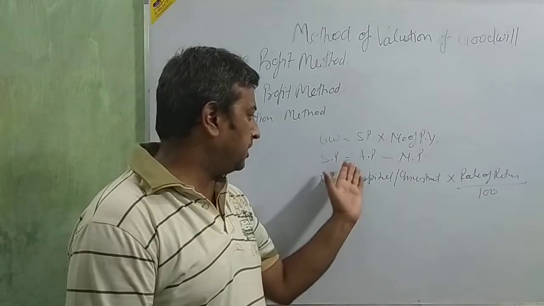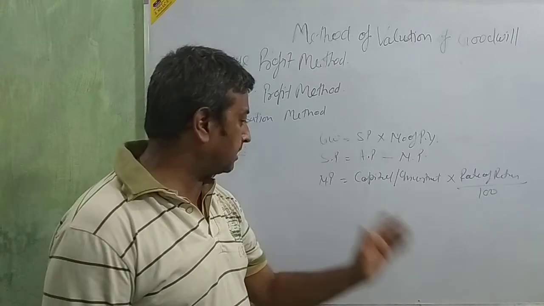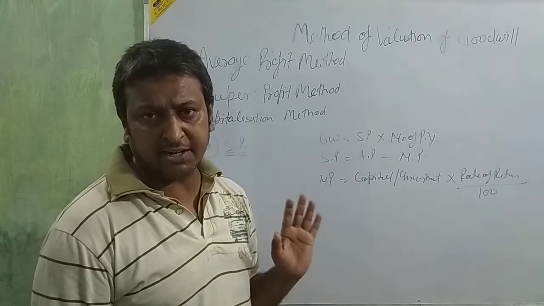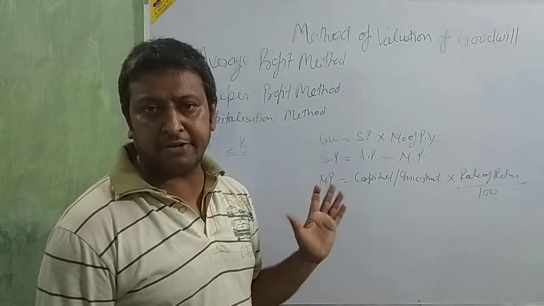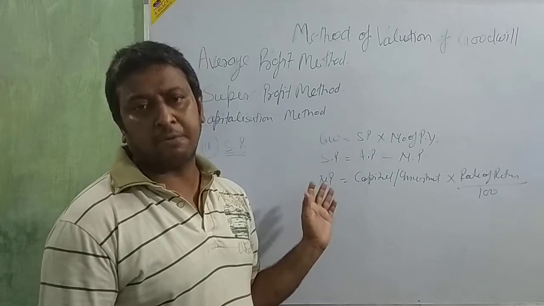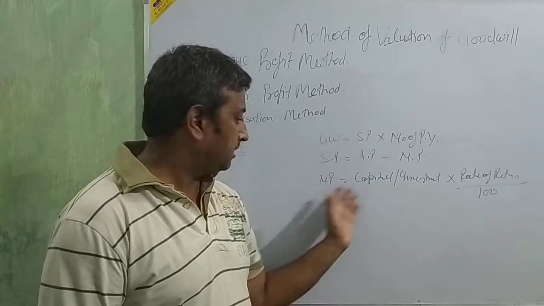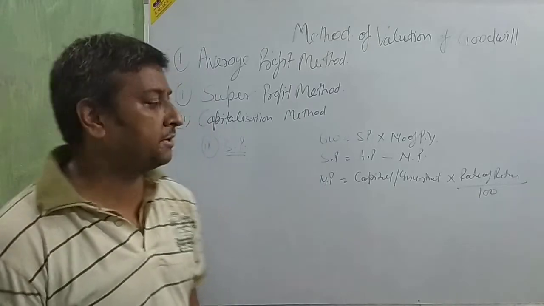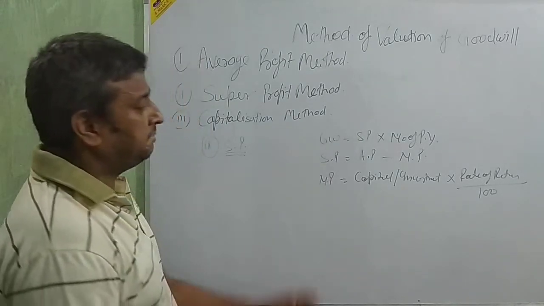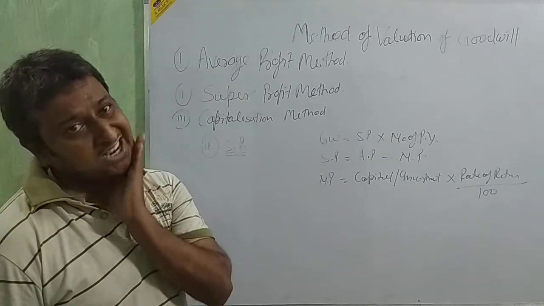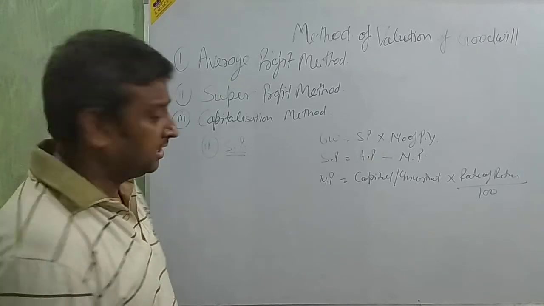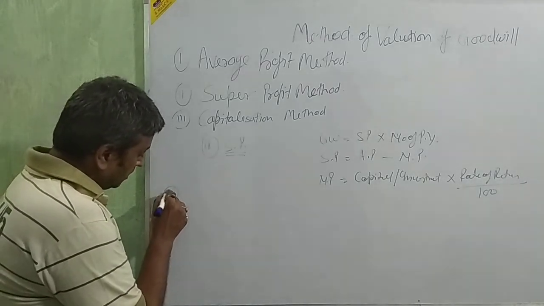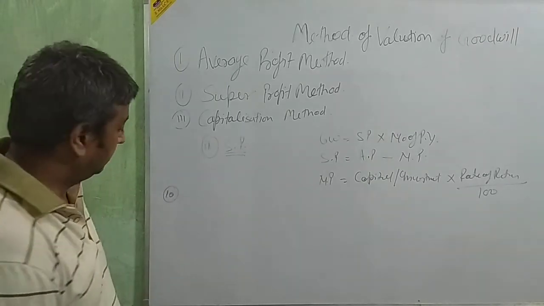Okay beta, first we are going to calculate the average profit, then the normal profit. The normal profit formula is here, and for average profit you know the formula: total profit upon number of purchase years, beta. And then normal profit: capitalized investment or investment into rate of return upon 100. On the basis of that, I will go through one or two questions so that I can make you all understand. Question number 10, beta. Read the question.